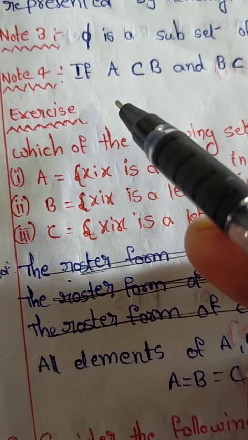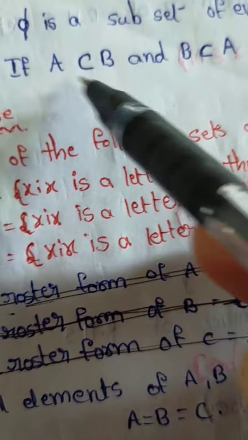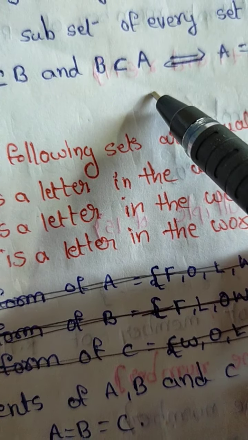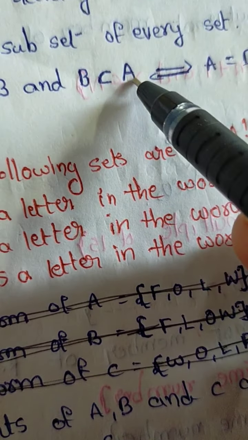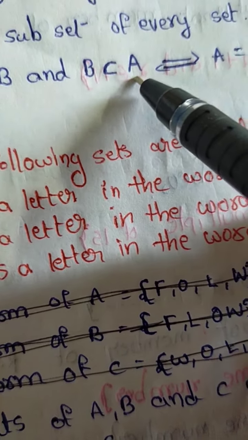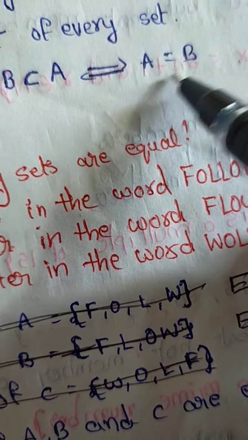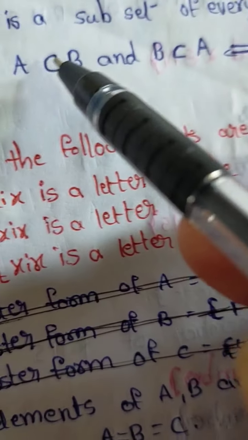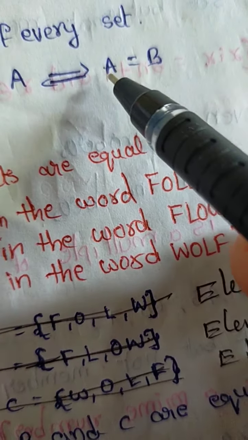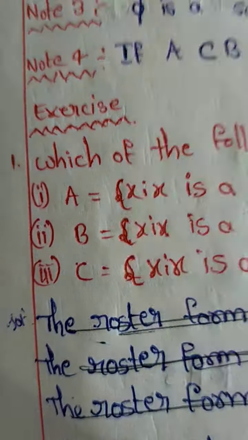Next one. Note: if A is a subset of B, all elements of A belong to B. If B is a subset of A, all elements of B belong to A. Both together imply, if and only if, A equals B. So A equals B if and only if A is a subset of B and B is a subset of A.